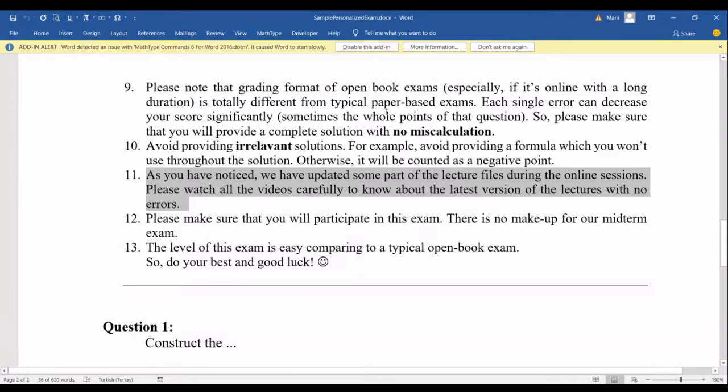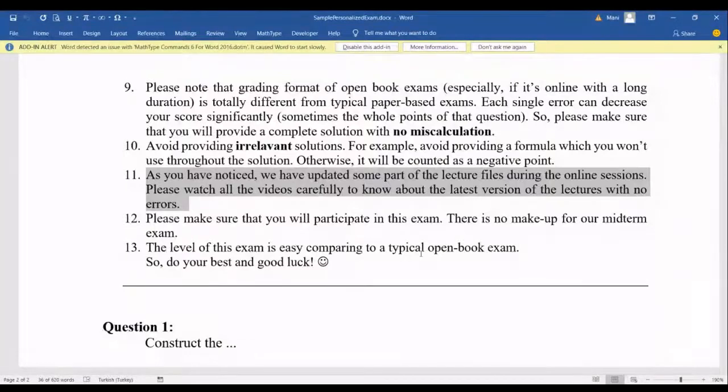After all these warnings, I should mention that the level of this exam is easy compared to a typical open book exam. So don't worry about it. Just try to practice as much as possible, especially go through the weekly assignments carefully.